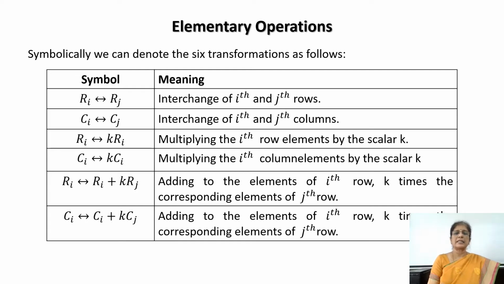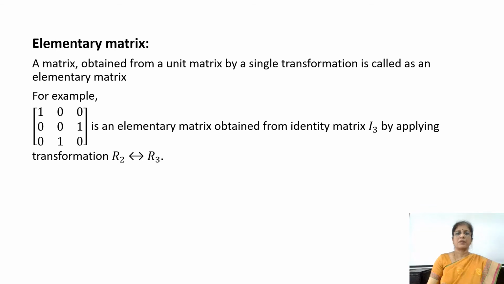Ri becomes k times Ri, which means multiplying the ith row elements by a scalar k. Similarly, we can do the same operation with a column also. And the fifth operation, Ri becomes Ri plus k times Rj, means adding to the elements of the ith row k times the corresponding elements of the jth row. A similar operation can be applied to the columns also.